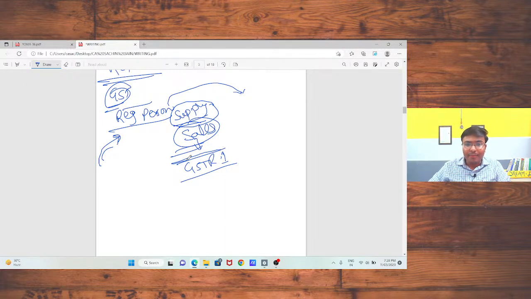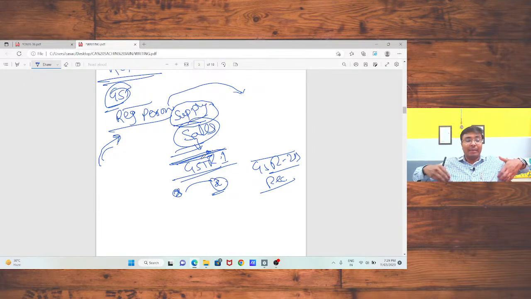On the basis of this return, my liability will be decided. And when I file my GSTR1 return, declaring that I have supplied particular goods to Mr. X, the same should be reflected in the GSTR2B of my recipient. So if I am a registered person and I supply any goods or services, I need to declare the supply through the GSTR1 return.